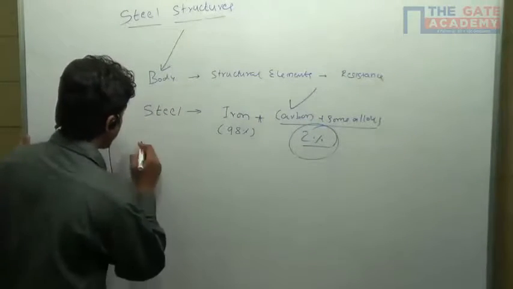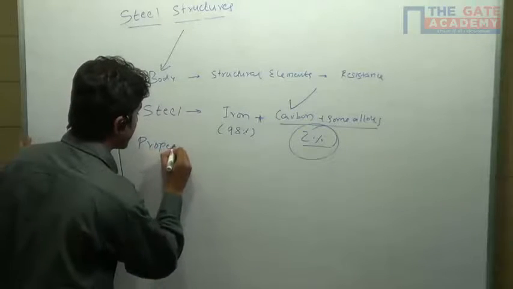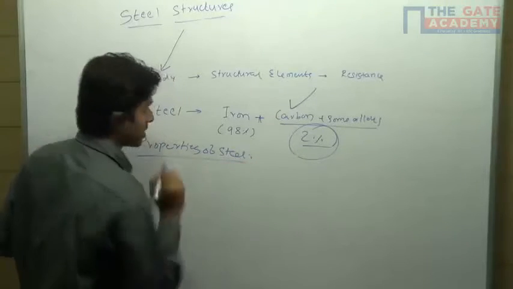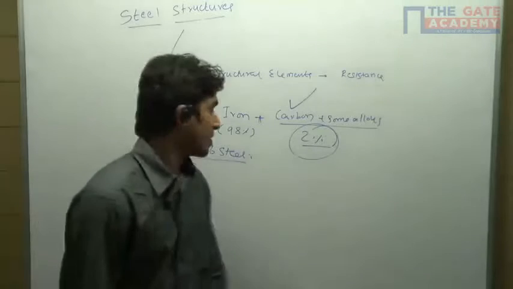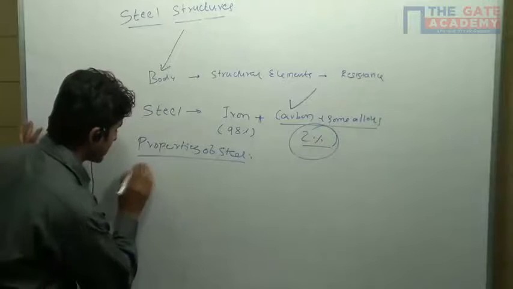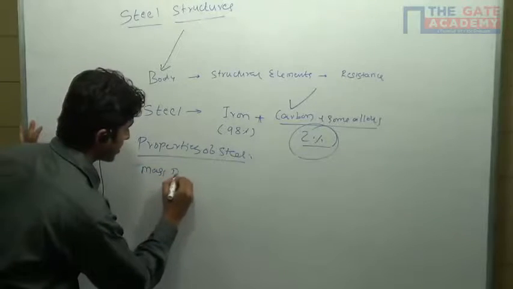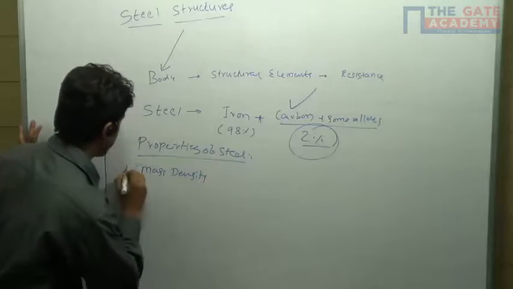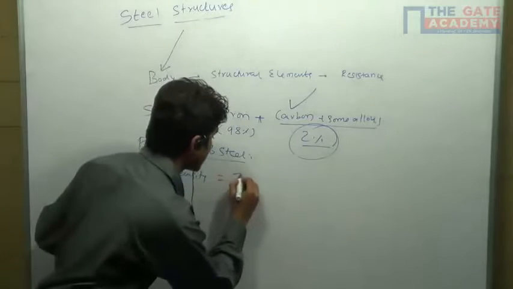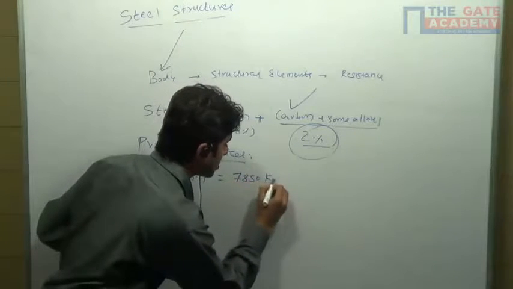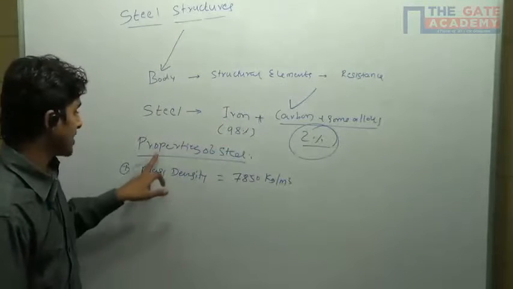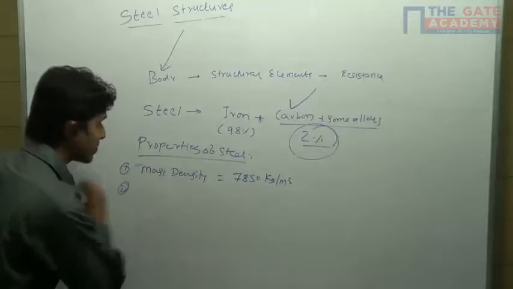Okay. So now, what are the properties of the steel? The main properties of the steel are, the first one is mass density. The mass density of the steel is 7850 kg per meter cube.